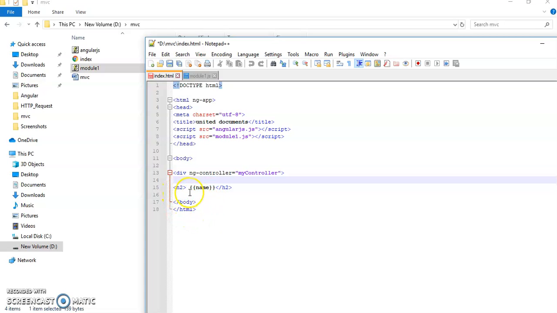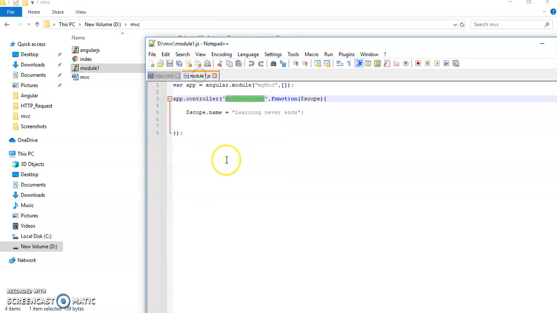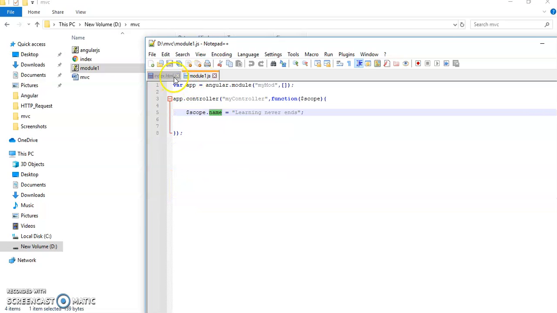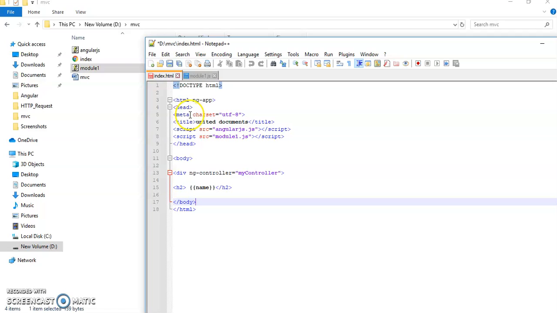After opening it, we open double curly brackets. In the double curly brackets we write name, as we have mentioned here. This name is a variable. Then we run this program. After running this program, it will show the message, learning never ends. Thank you very much.